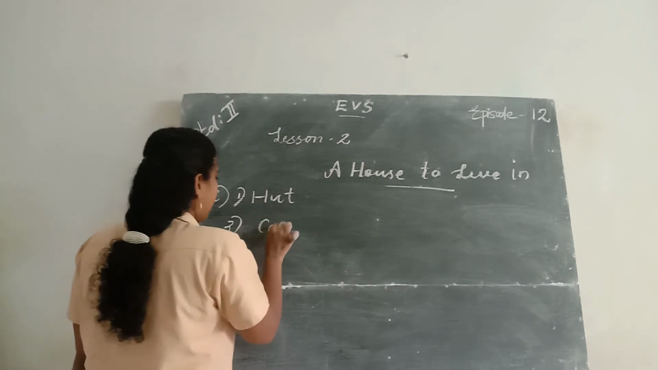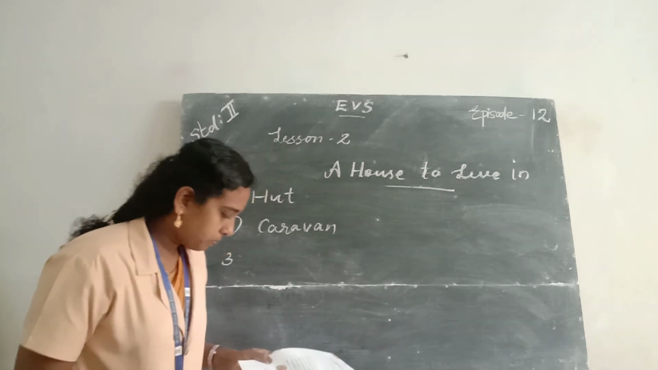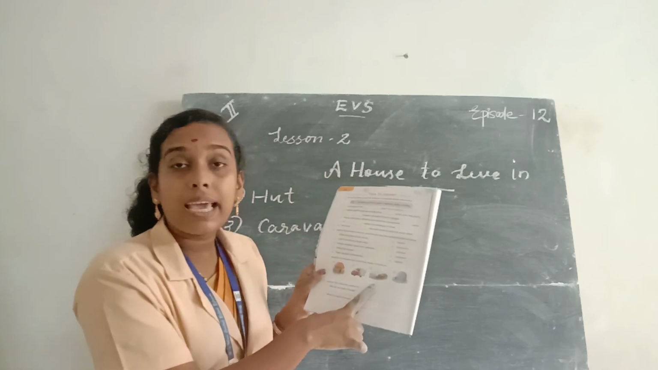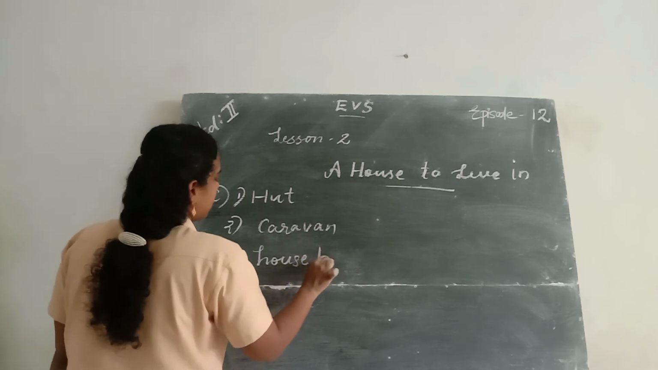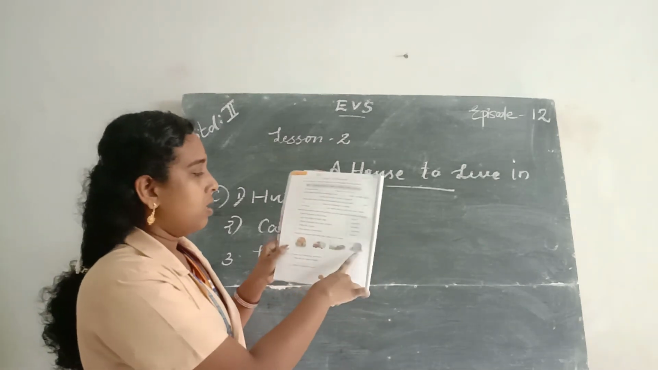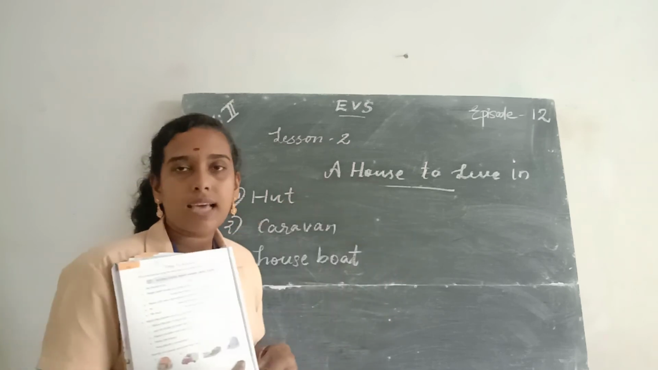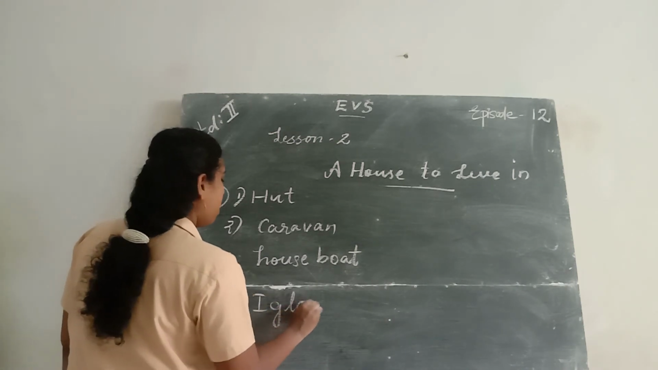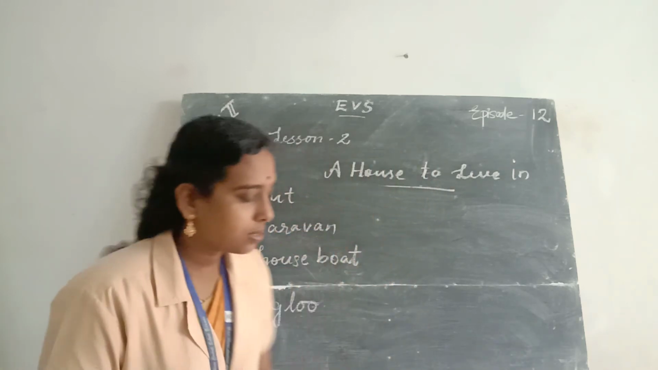So write caravan, C-A-R-A-V-A-N, caravan. And the third one, what is this? Which type of house is this? This is a houseboat. So write houseboat, H-O-U-S-E-B-O-A-T, houseboat. And the fourth one, it's a type of special house. And what's the name of this house? Igloo. I-G-L-O-O, igloo. So these are the answers for the C part questions.